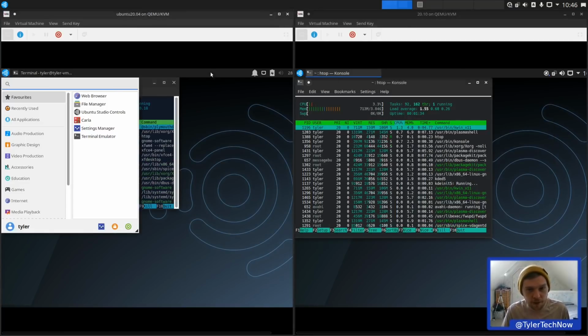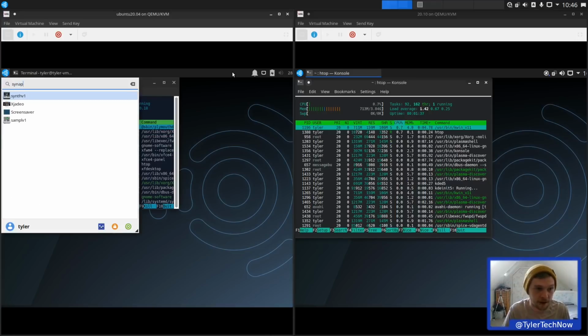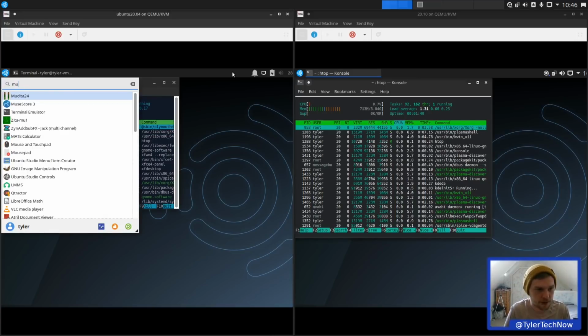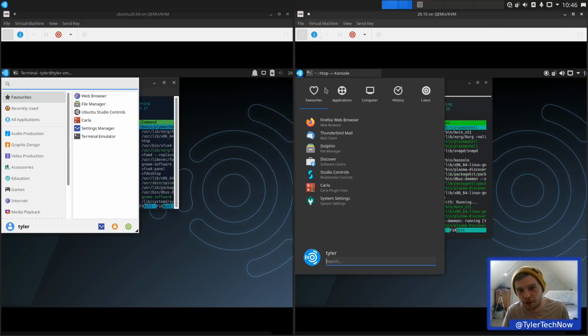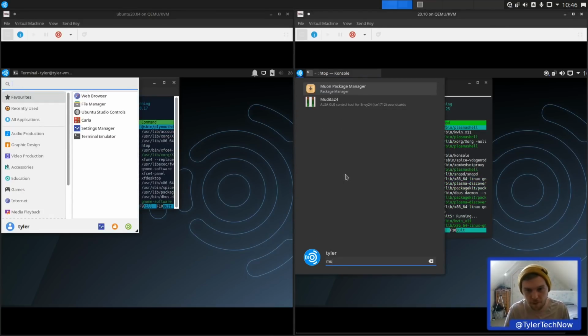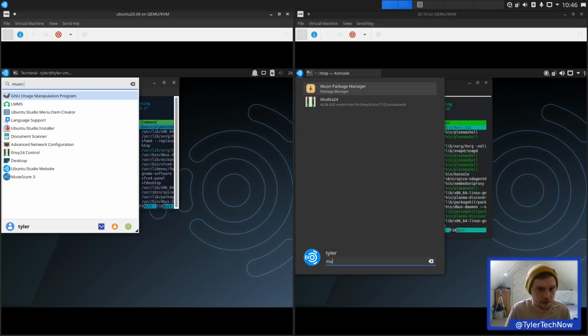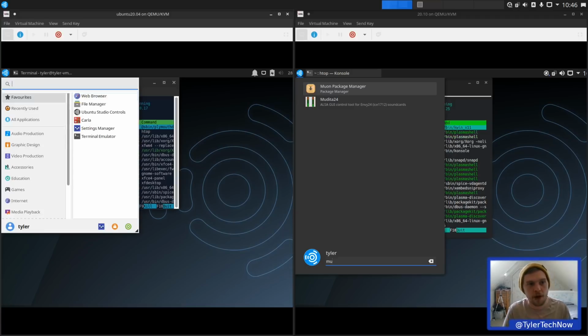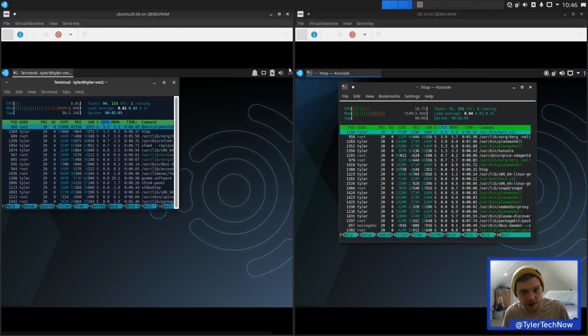And then also, I think on here you get Synaptic. No, you don't. Do you get Muon on here as well? Huh. So on the new one, you do get the Muon package manager, and it doesn't seem to appear on here. Nope. Right, so we're going to go through a couple of the categories now and see what packages are different.